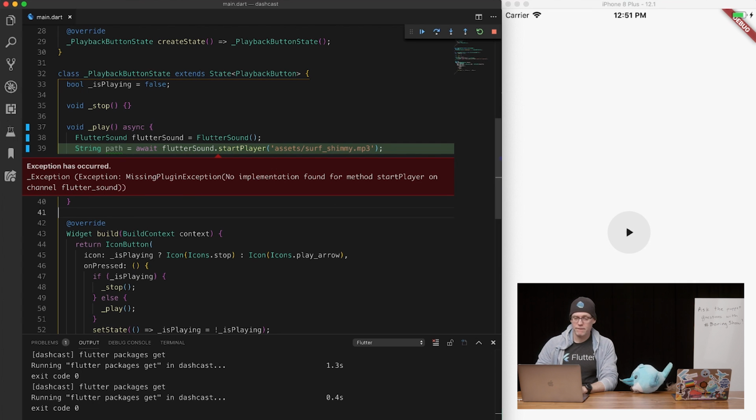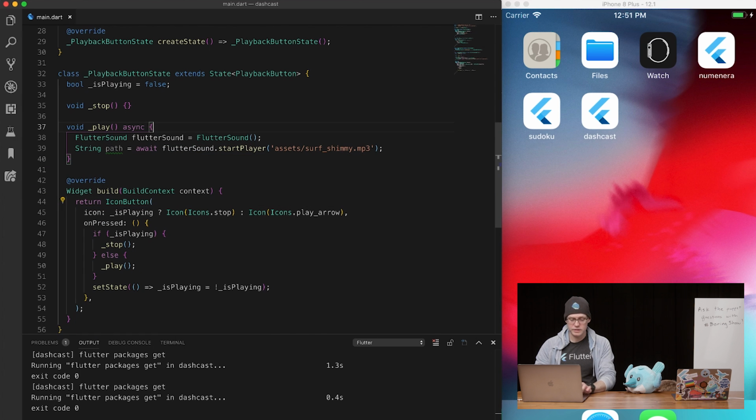Is it because you haven't hot reloaded and you imported the plugin? That might often be what happens. True. Let's start this again. Let's get rid of this error message. Okay. Hot restart. Okay, we have the exception. It's kind of jammed up. No thread with ID 1, so I'm going to kill this.